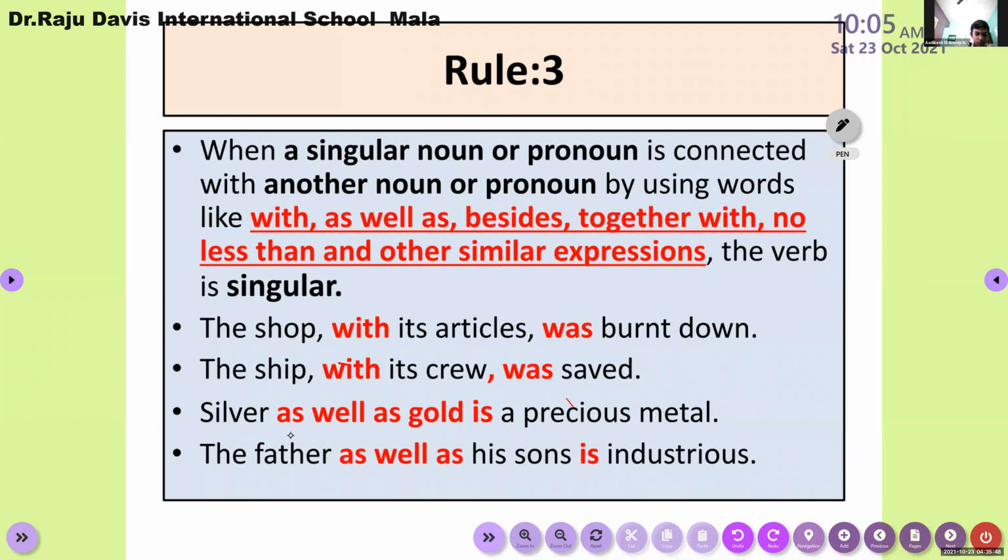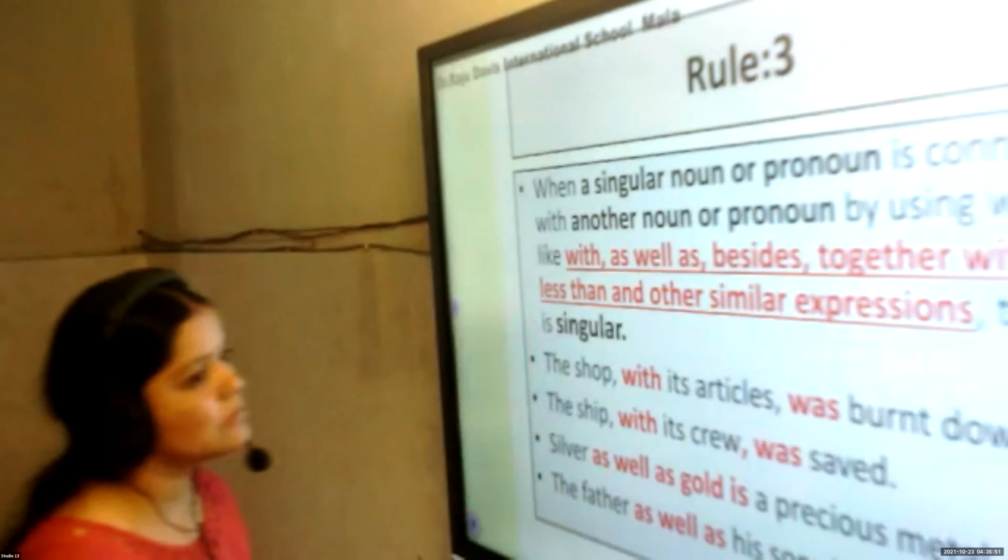Yes, ma'am. Rule number 3, whether it is clear or not. Sridev, is it clear or not? Yes, ma'am. Okay, so try to recollect everything.